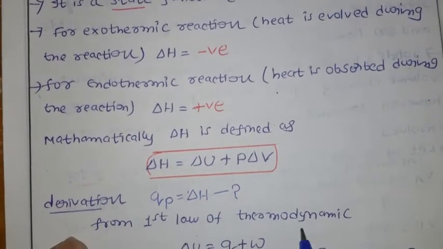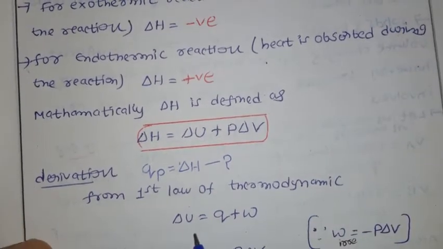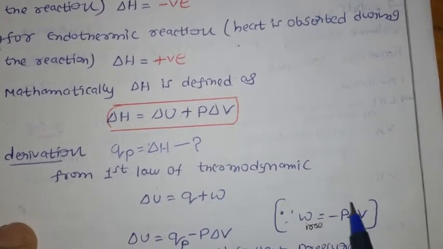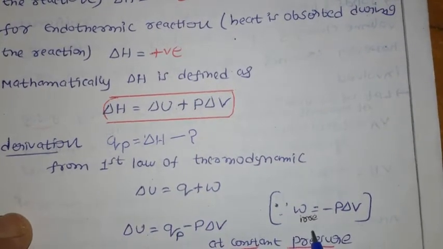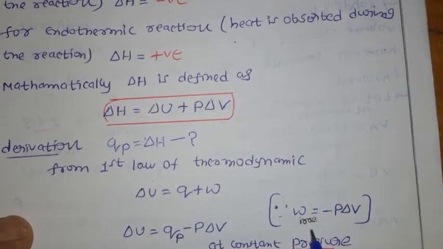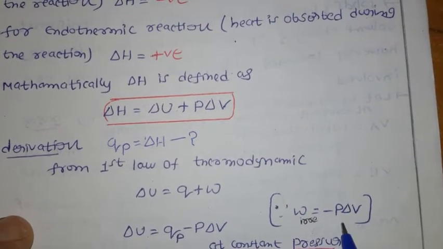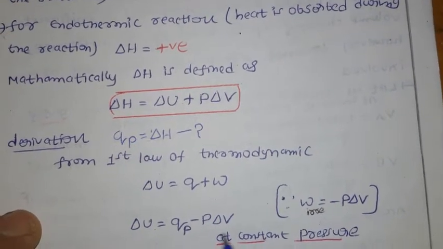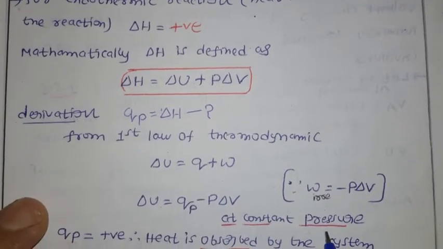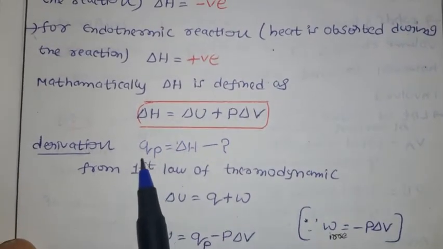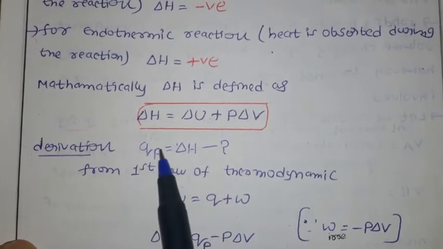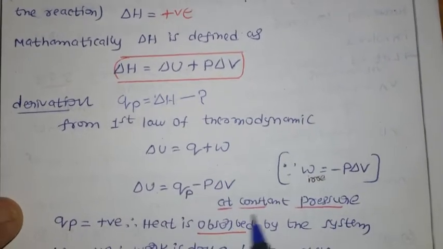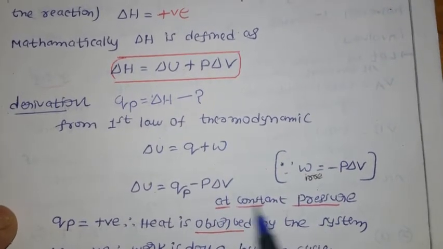From the first law of thermodynamics, we already know that the change in internal energy delta U equals Q plus W. For irreversible compression, the formula is W irreversible equals minus P into delta V. So instead of W, I am going to keep minus P into delta V. Now at constant pressure, we measure heat at constant pressure, which is the definition of delta H, so I am keeping P constant.